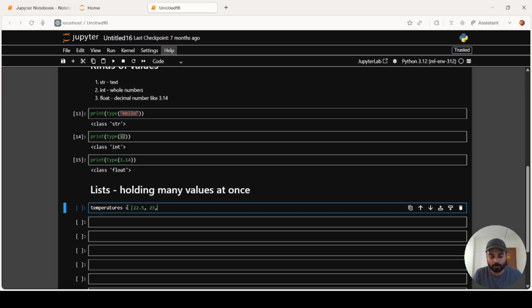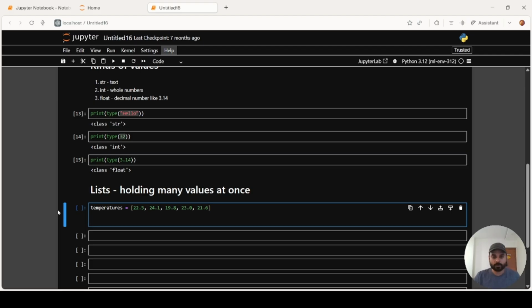So let's say we have created a list. So temperature becomes a list, because it is holding multiple values at once.